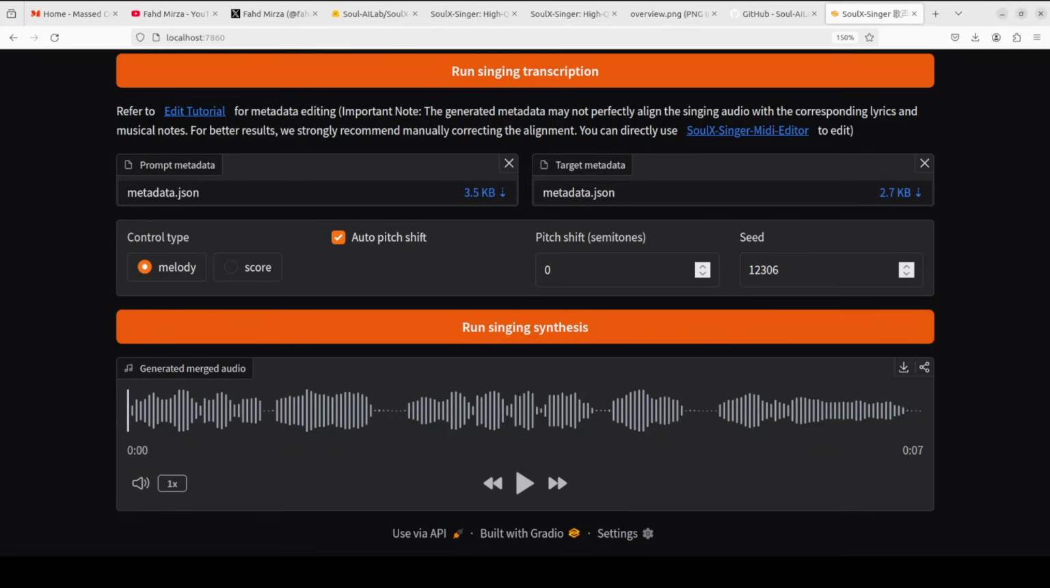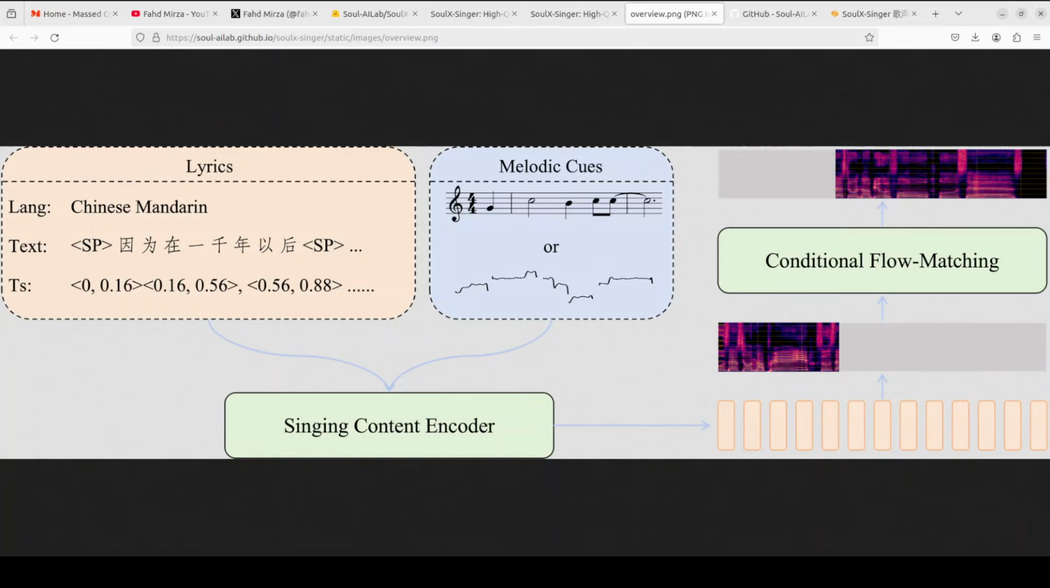Who says? So you see a simple voice, and they just converted it into a song as per melody.